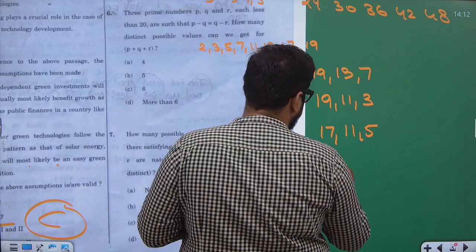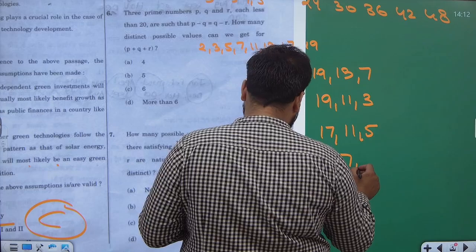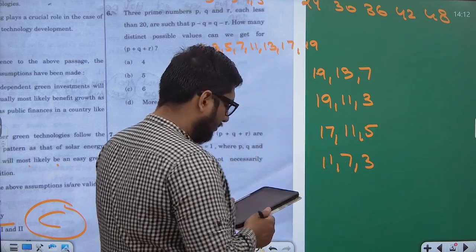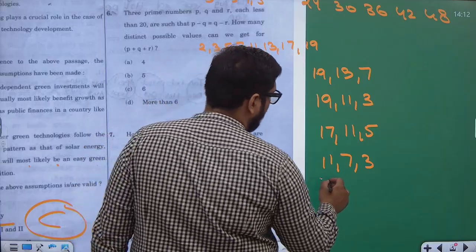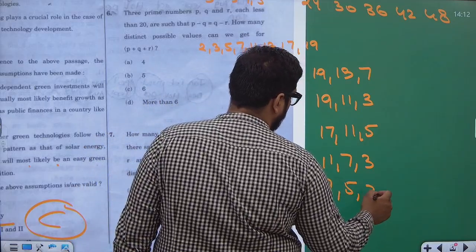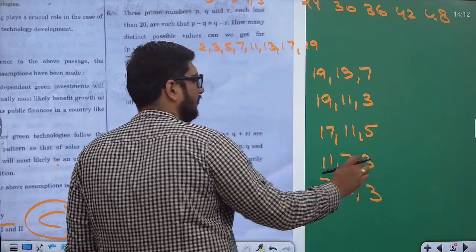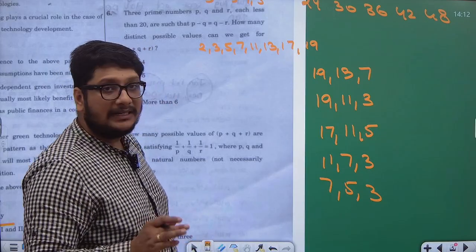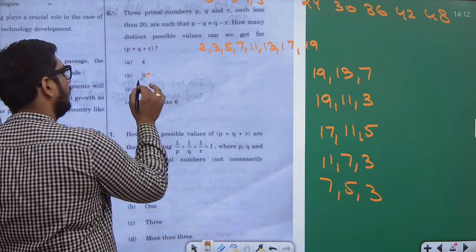Fourth would be 11, 7, 3: 11 minus 4 is 7, 7 minus 4 is 3. Last would be 7, 5, 3: 7 minus 5 is equal to 5 minus 3. So these are the 5 triples that I have, but the correct answer is not 5.